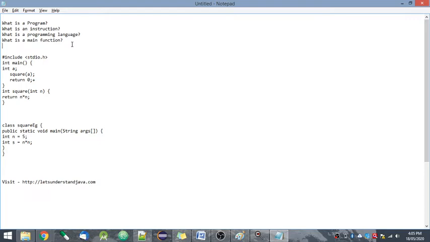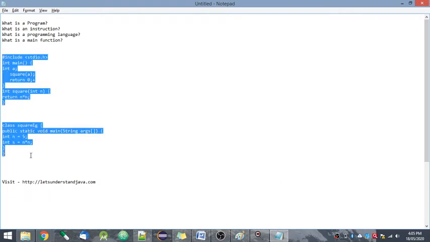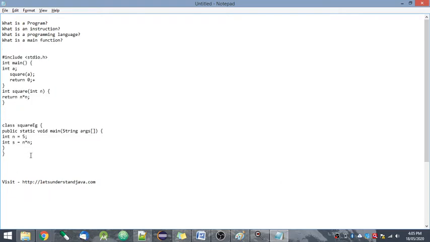What is an instruction? An instruction is the steps that we provide to perform a specific task. It may differ. For example, here I have included an example of performing the square of a number. So what can be the instruction here that we provide? We are taking an input number, then we are squaring that number and we are returning the output. So this is the instruction for this particular task.